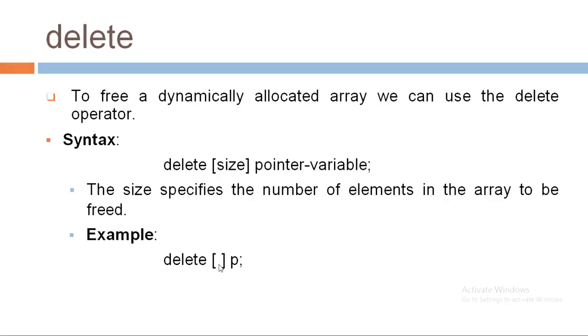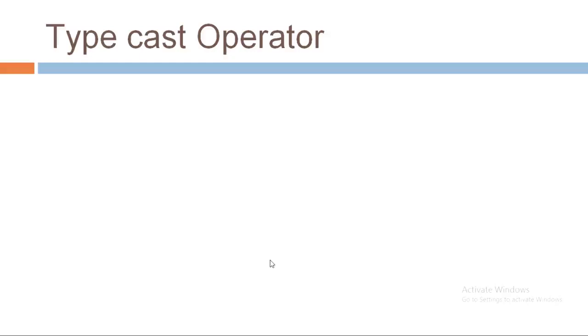The empty brackets show that we want to remove all the elements from the array. That means we want to free the memory space of all the elements using the delete operator.